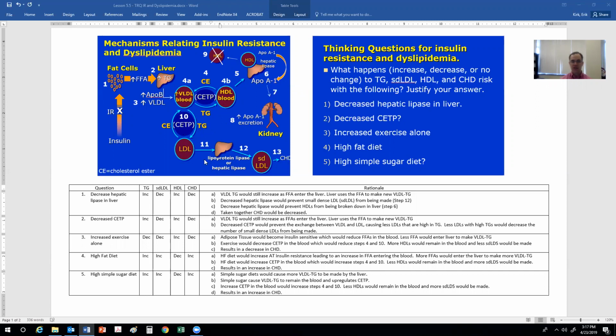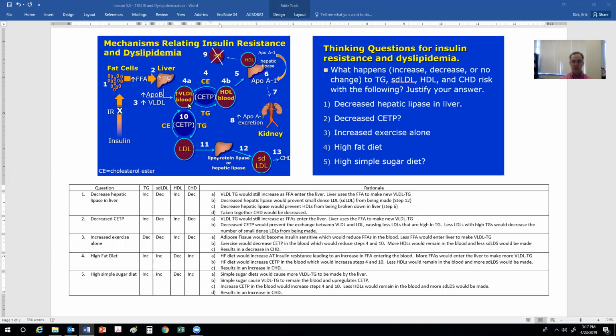And finally, a high simple sugar diet. A high simple sugar diet would cause more VLDL triglycerides to be made by the liver, and they would also remain in the blood longer.